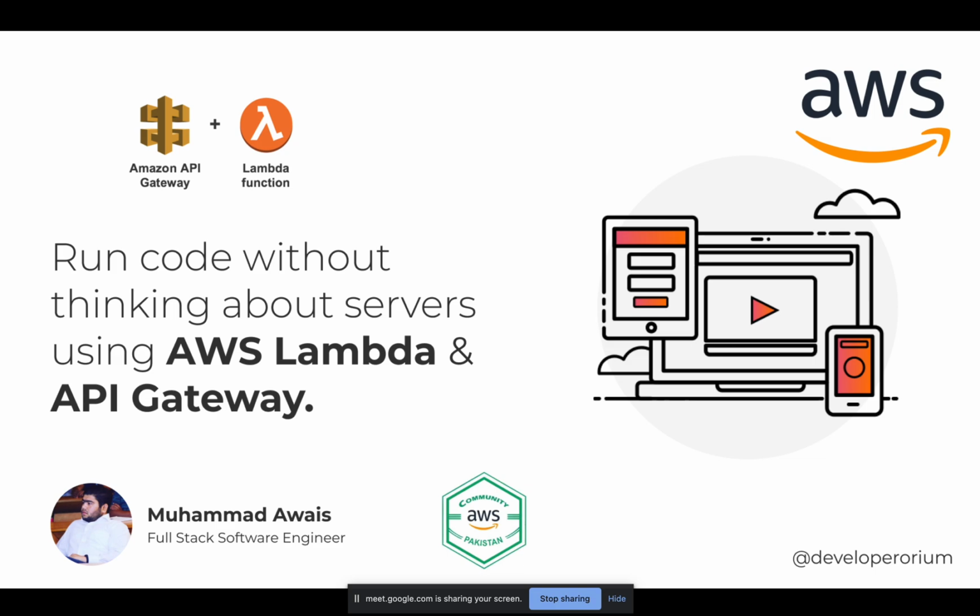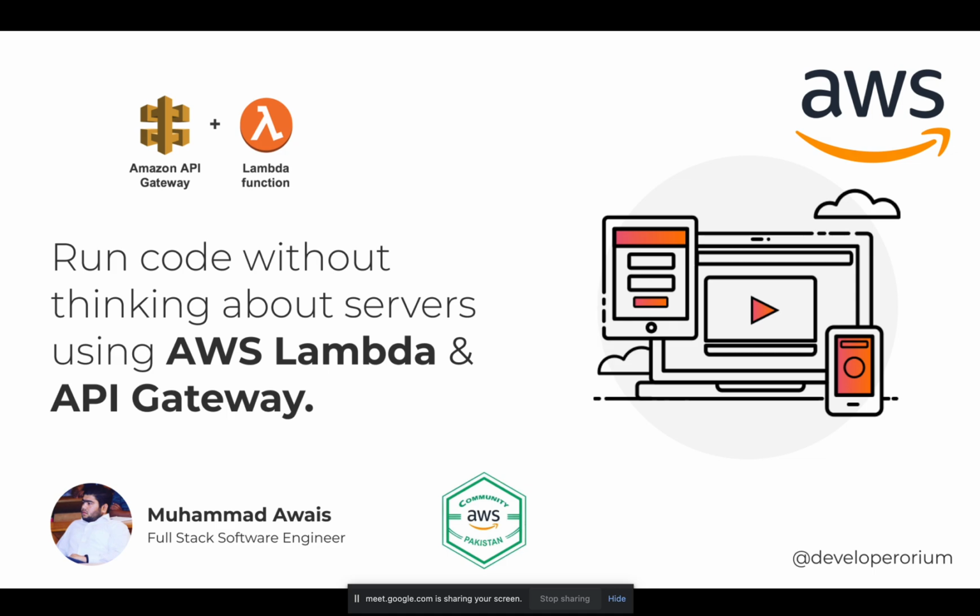Today's session is about serverless technologies. Most of you have heard this term, serverless, and AWS services. AWS is a vast cloud provider, offering amazing services like EC2 instances, API Gateway, and also an amazing service called AWS Amplify.